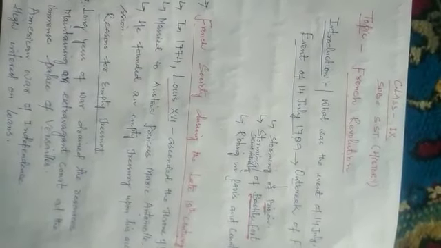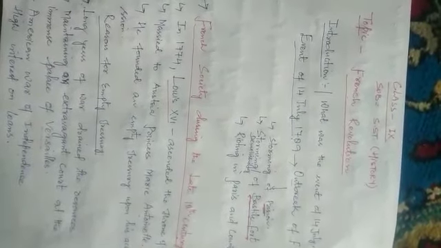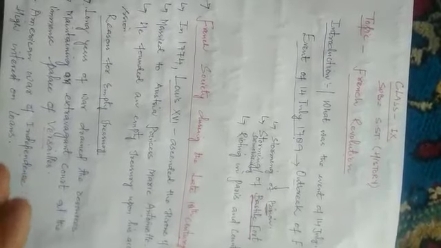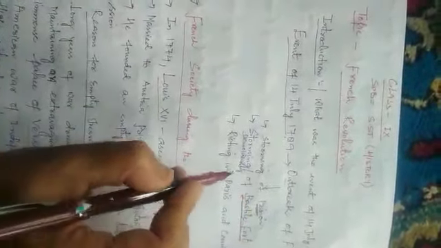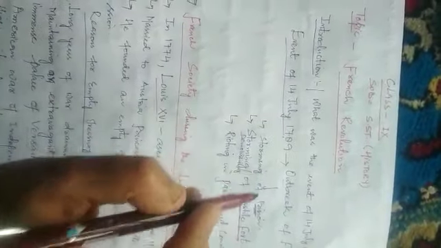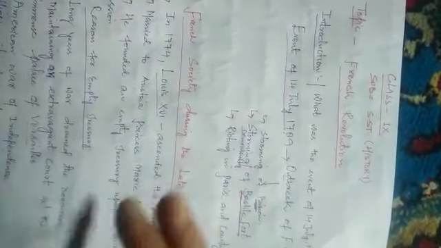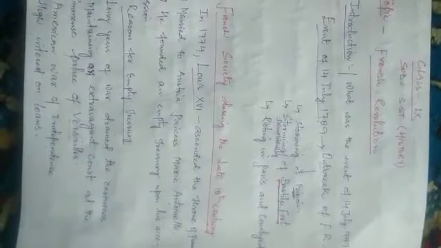What happened on that day? How did the French Revolution take place in France? We are going to learn all these things in this topic.